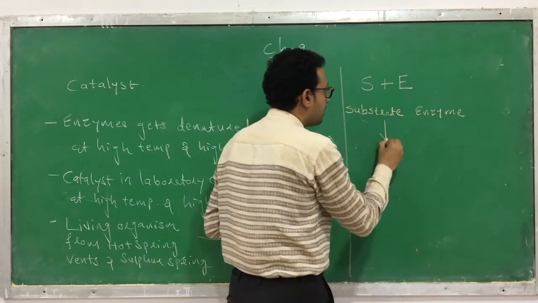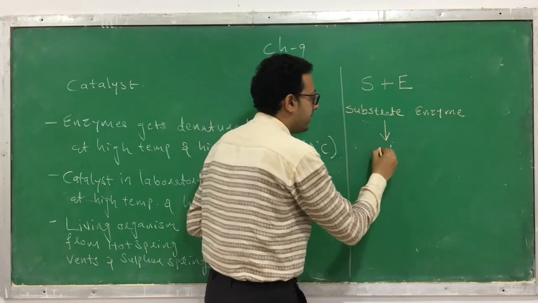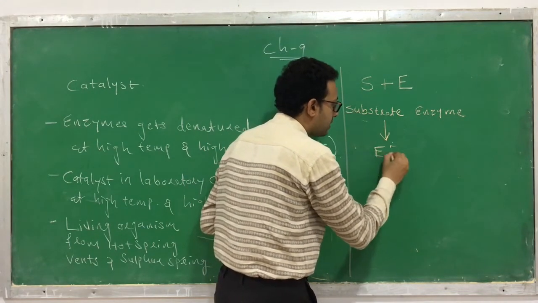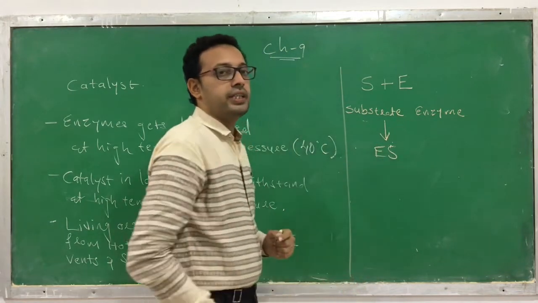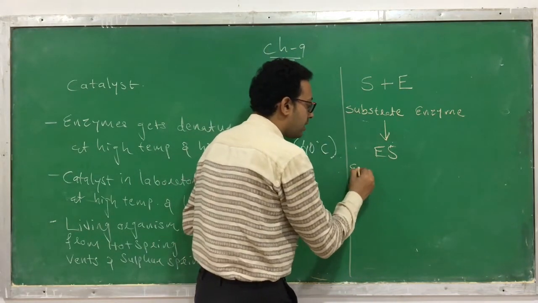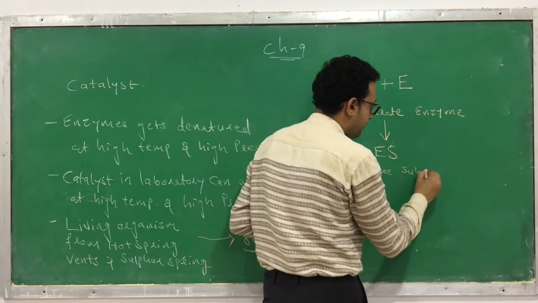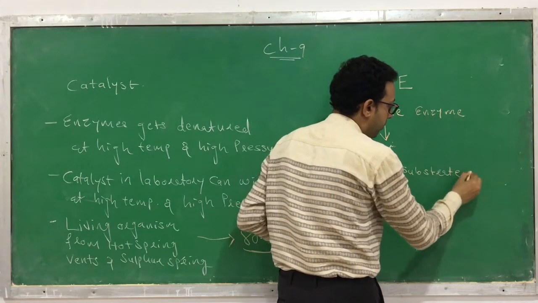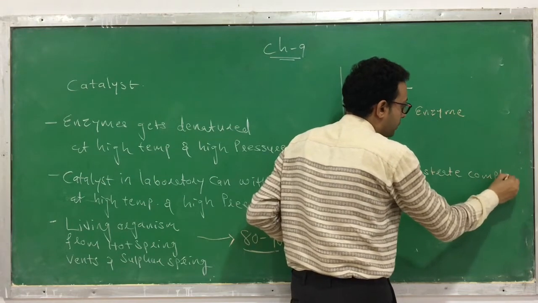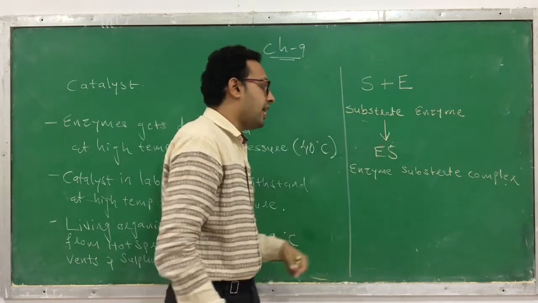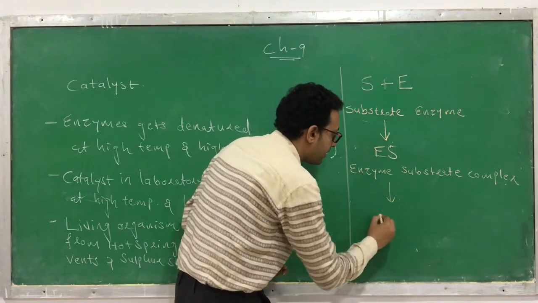Now what happens? S plus E forms SE, or you can say ES. This is very easy. ES is called the enzyme substrate complex.